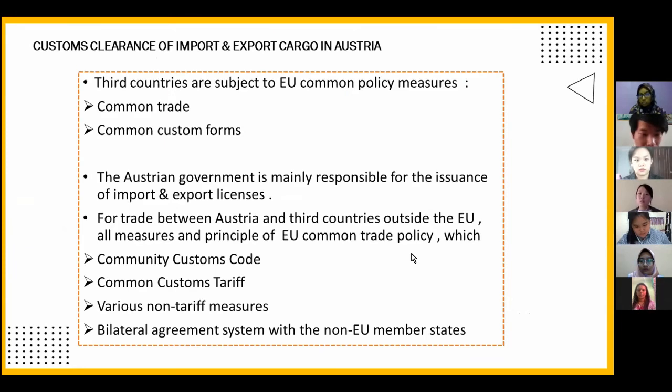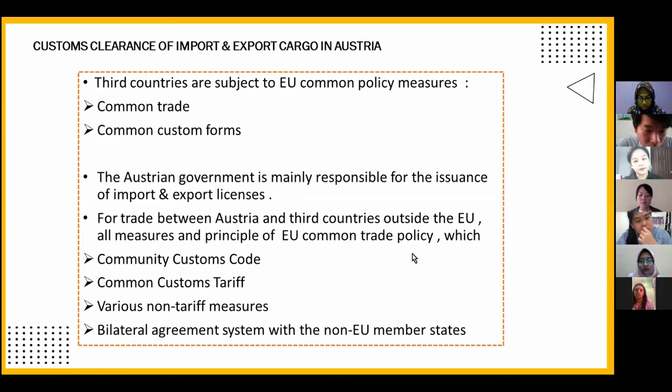Next, my part is about the customs clearance of import and export cargo in Austria. As we all know, usually the third parties are subjected to the EU common policy measures, which is the European Union. The international trade agreement between the EU and a third country is directly applicable to Austria, and the formulation and implementation happens because the common trade policies are carried out in the community itself.